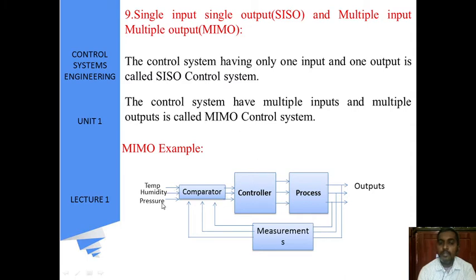For example, here we are measuring temperature and humidity. We give a number of inputs and take multiple outputs. Then we give these measurements to the comparator, and again send them and take multiple outputs here. Here we have given 3 inputs and we are taking 3 outputs.